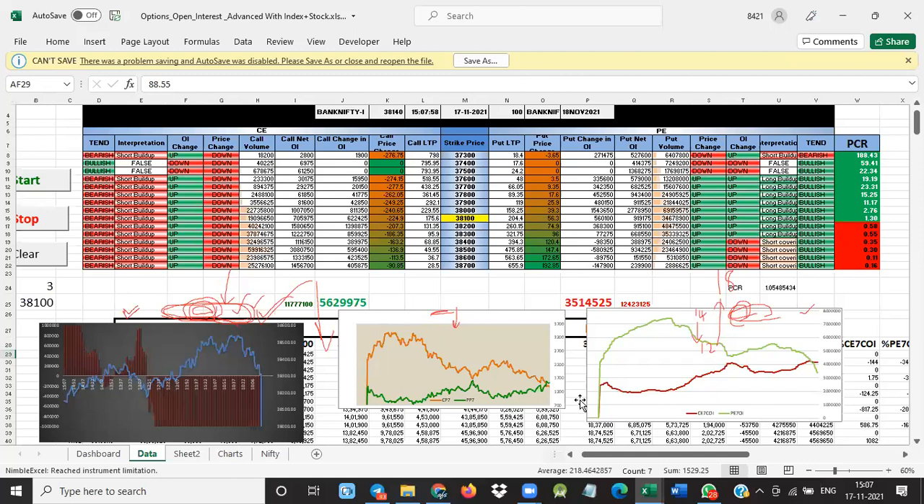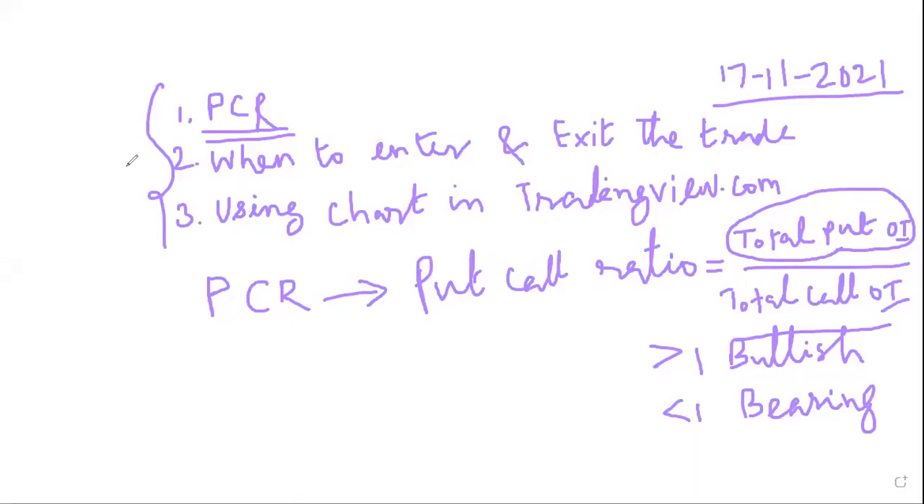Okay, next we see when to enter the trade and exit the trade.